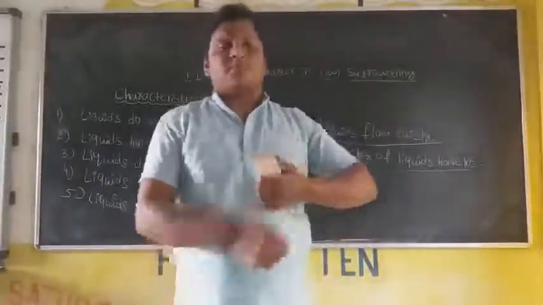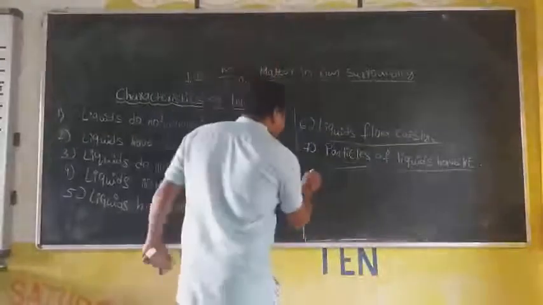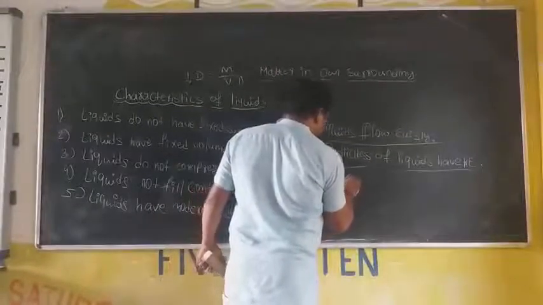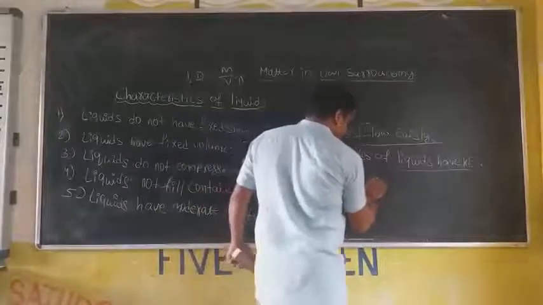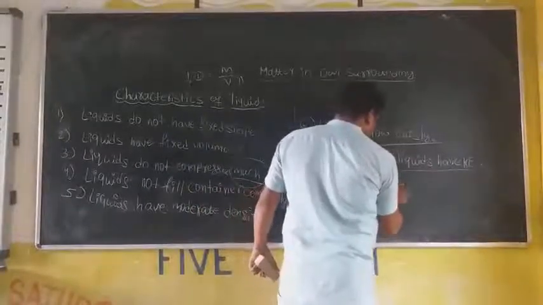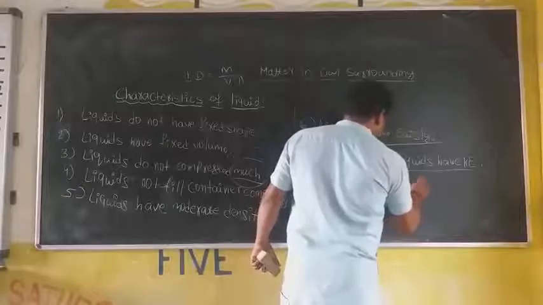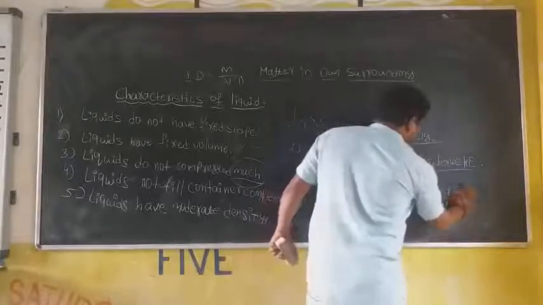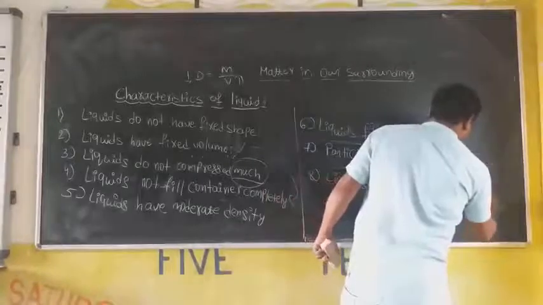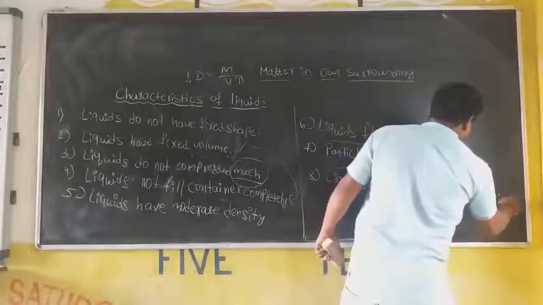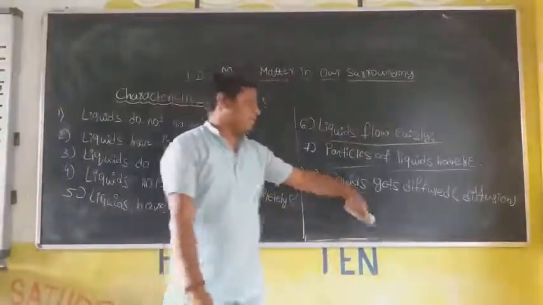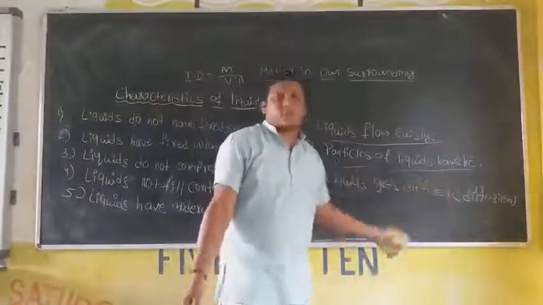Then the last one: liquids get diffused. That is about diffusion. Liquids get diffused means it has a property of diffusion.